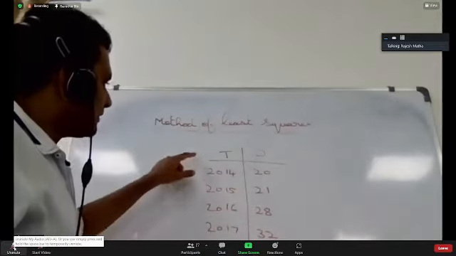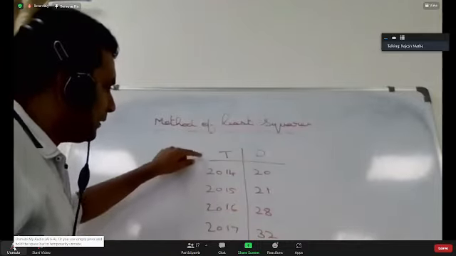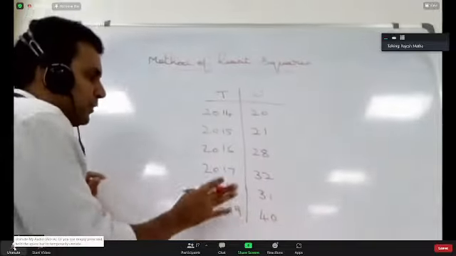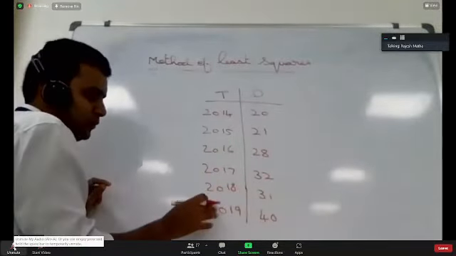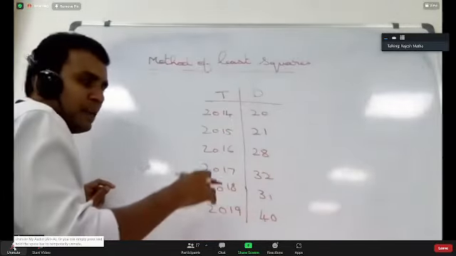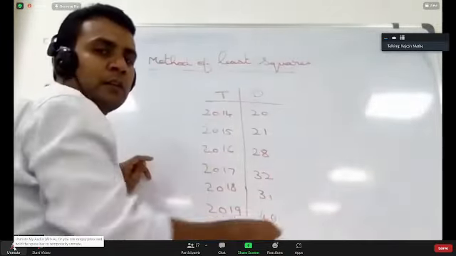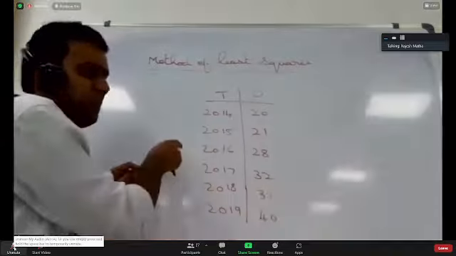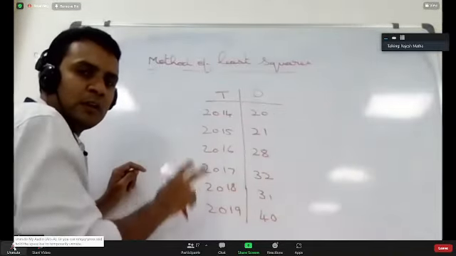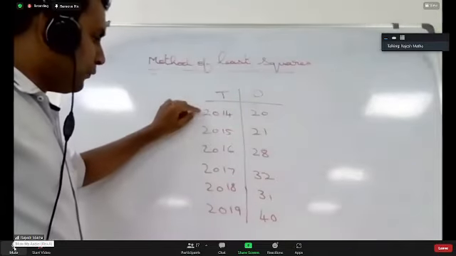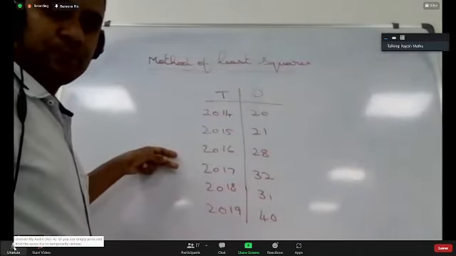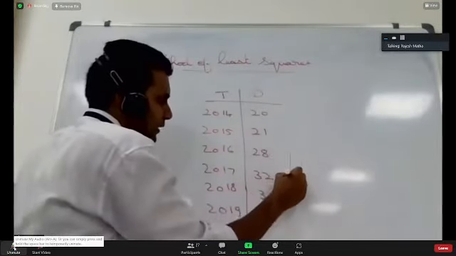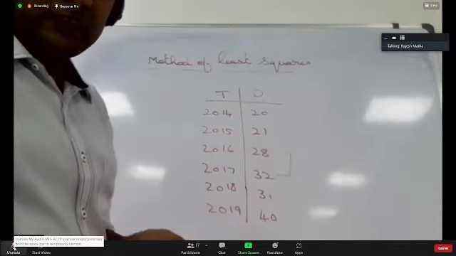If you have an odd number of observations, directly you can convert time into 1, 2, 3, 4 and take that as x. That is the process. In case you have an even number of observations like this, where only 1, 2, 3, 4, 5, 6 are there, how do you convert time into demand units value? We have to calibrate. The calibration process is, you have to identify the middle two terms of this data. What are the middle two terms? 2016 and 2017 are my middle two terms. You have to identify that first.